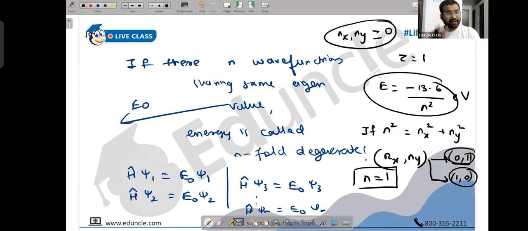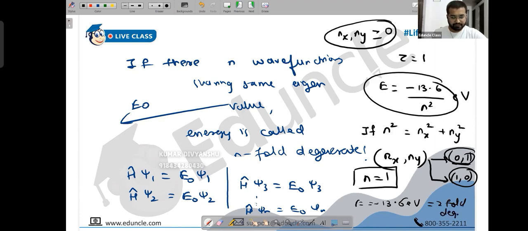I'm just trying to explain the meaning of degeneracy. However, we'll be learning this in detail later. You can just write this down if you want. Energy is not getting affected. Even if you write 0, 1, even if you write 1, 0, energy remains minus 13.6. So you can say E equals minus 13.6 electron volt is twofold degenerate in this case.